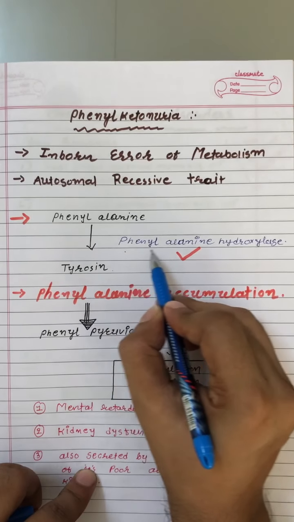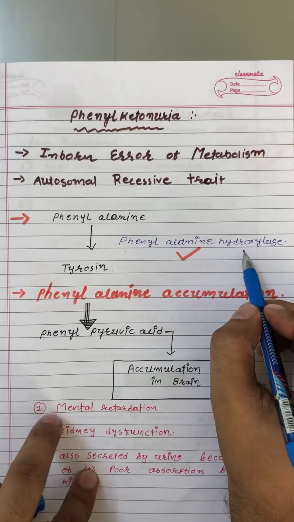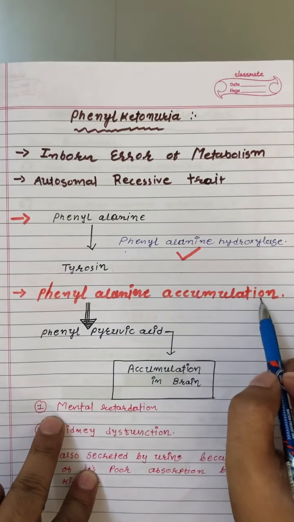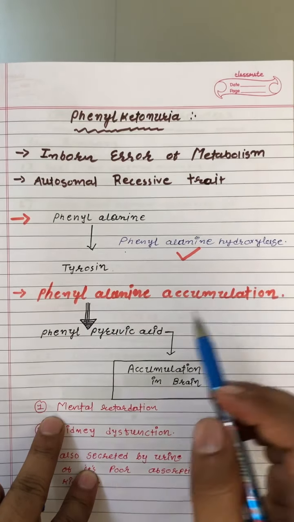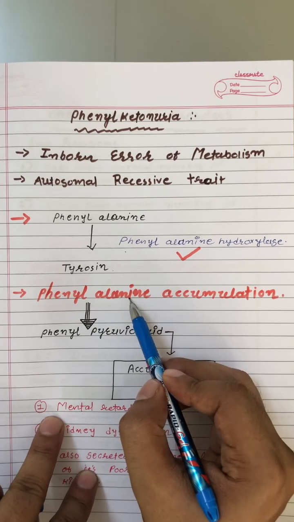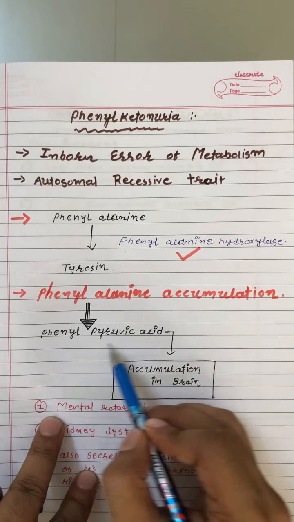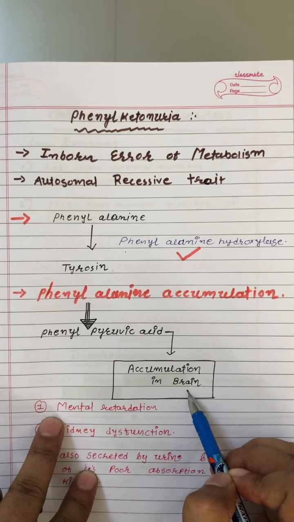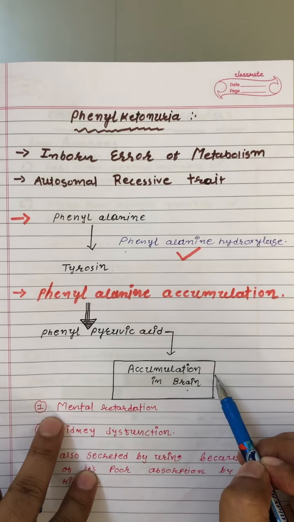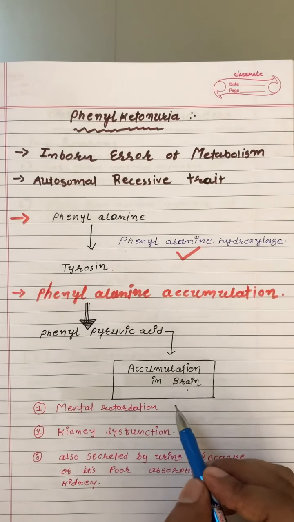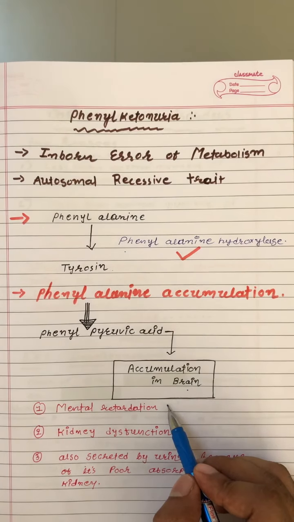If phenylalanine hydroxylase is not synthesized, that means there will be accumulation of phenylalanine in the individual's body, and that accumulation is not a good sign because phenylalanine may convert into phenylpyruvic acid, and that will directly accumulate in the human brain, which creates problems related to the human brain. Number 1, mental retardation, problems in the mental processes.